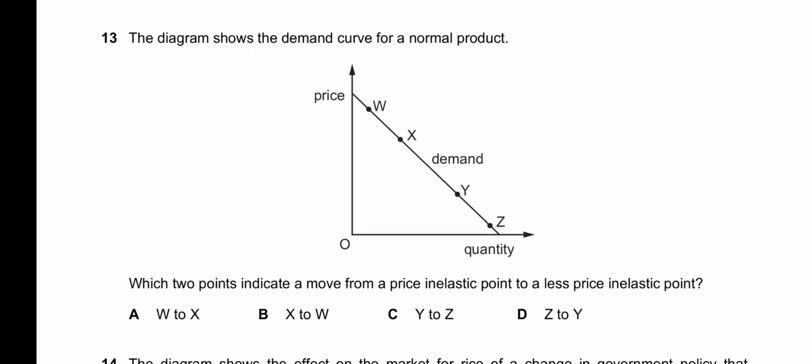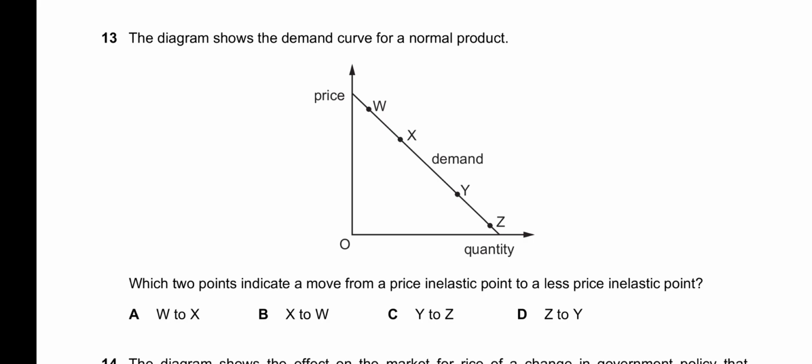13 says the diagram shows the demand curve for a normal product, and asks which two points indicate a move from a price inelastic point to a less price inelastic point. Along this demand curve, the price elasticity decreases as we go down. Since W and X are above the middle point, the PED for them will be greater than 1.